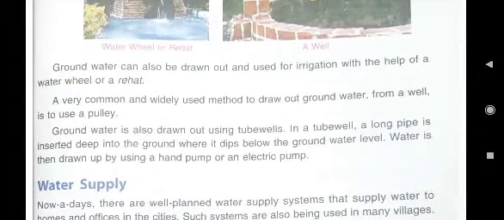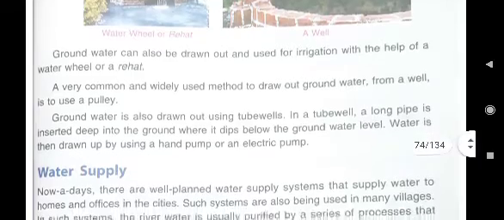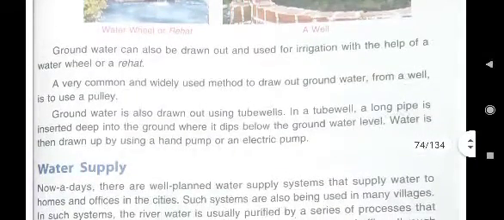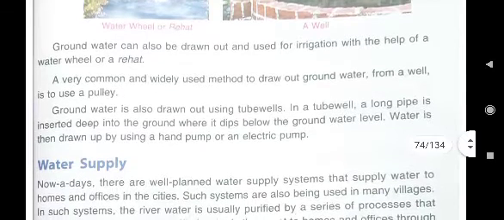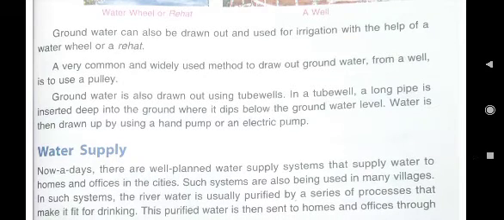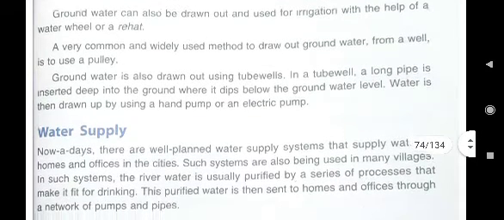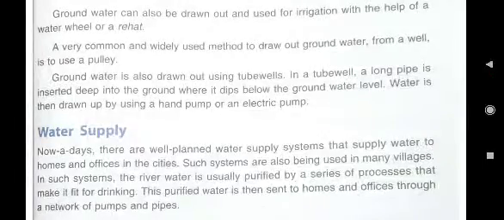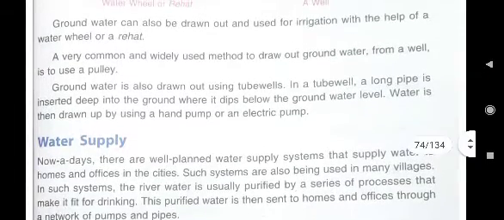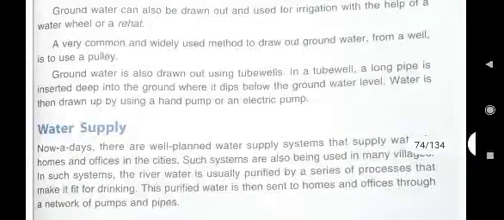Here you see, groundwater can also be drawn out and used for irrigation with the help of a water wheel. Then the first point, what will you write? Water wheel. And then the second point, tube well, in which a long pipe is inserted deep into the ground, where it dips below the groundwater level, and water is then drawn up by using a hand pump or an electric pump.